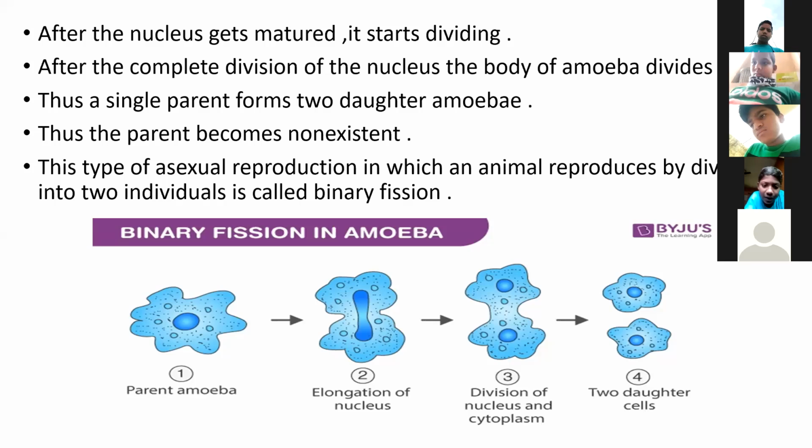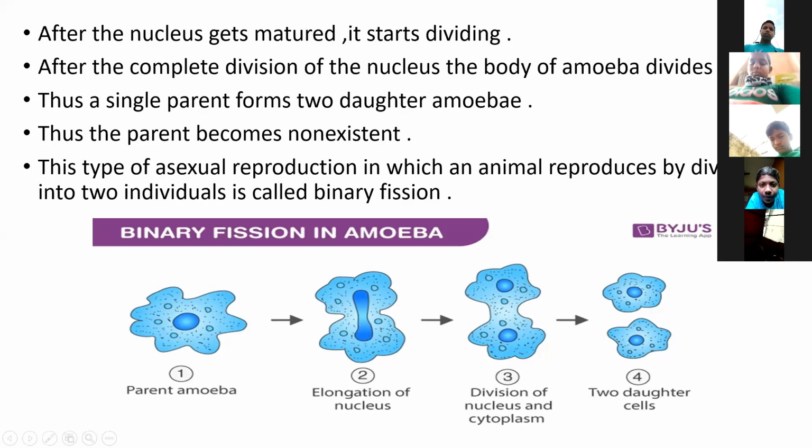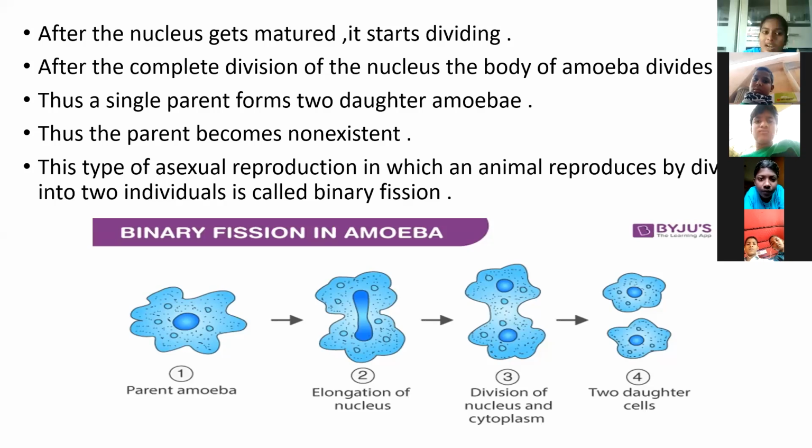This type of asexual reproduction, in an animal producing two individuals, is called binary fission. Producing three or more individuals is called multiple fission. The parent amoeba is divided into two daughter cells.